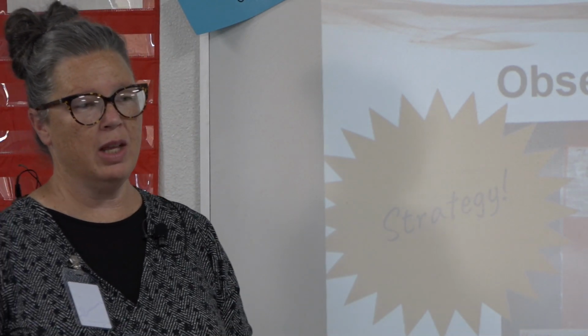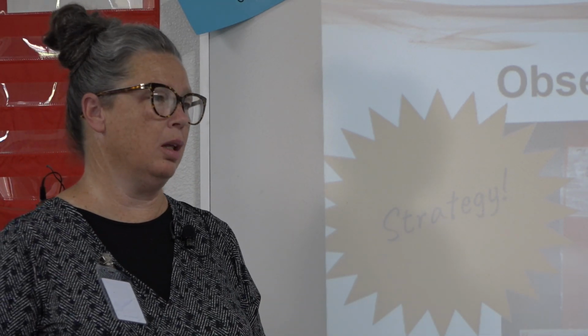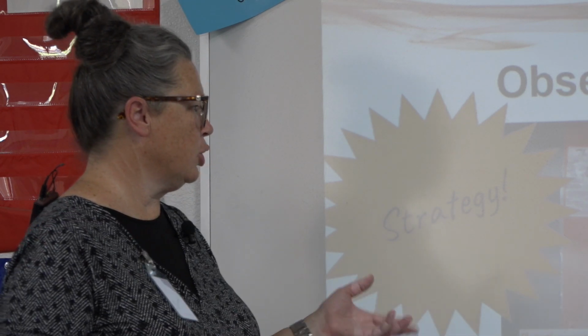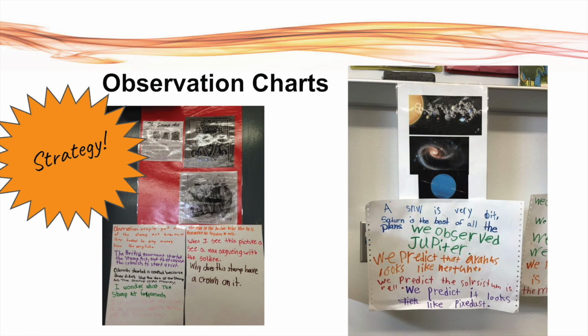So this could be used for any one of the units that you're introducing, whether it be a 3-day or 4-week unit. Observation charts are a great way. As you can see on a couple of the examples, you can see that they've done this quite a bit. Some of the vocabulary is very science-y in our solar system one. It talks about we observed, we predict, things like that. So you can tell that those students have been doing that for a while.